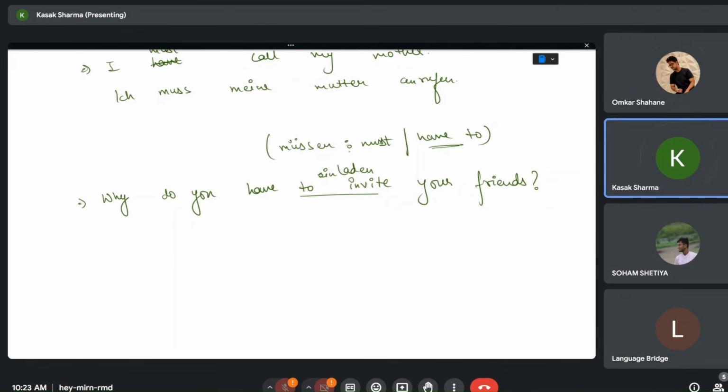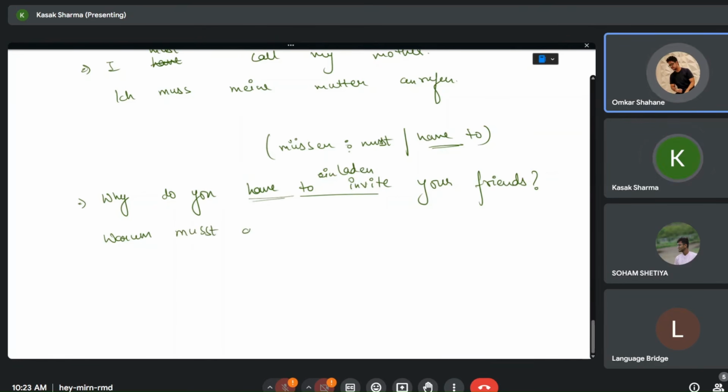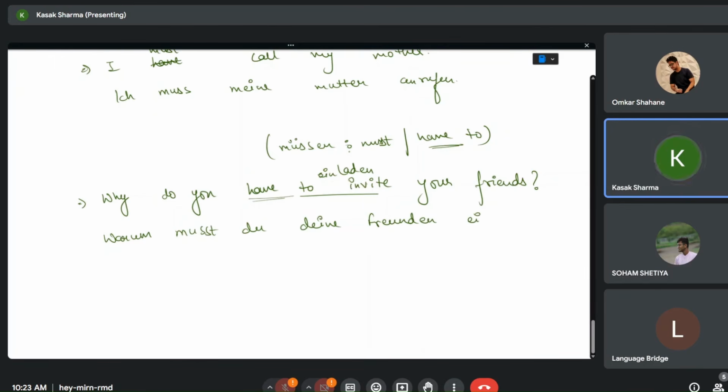What is the sentence structure? Yes, warum? Hast du? This is have to, müssen. Warum musst du deine Freunde einladen? Correct. Deine Freundin. Plural, Freunde. Einladen. Any doubt with the trennbar verbs?